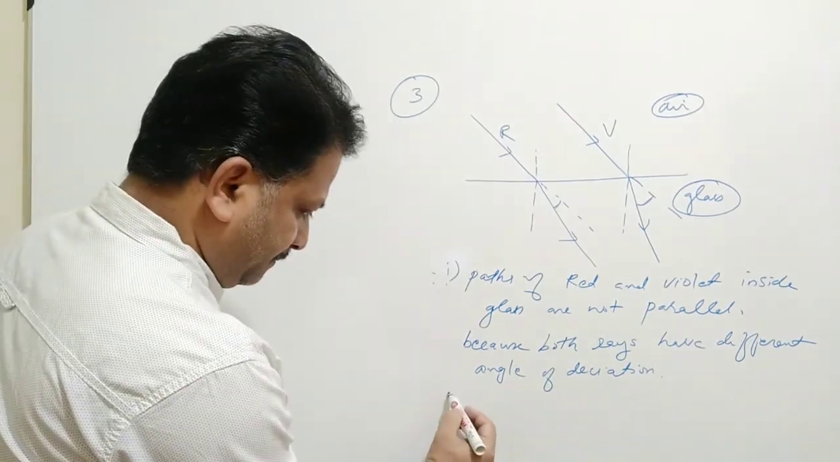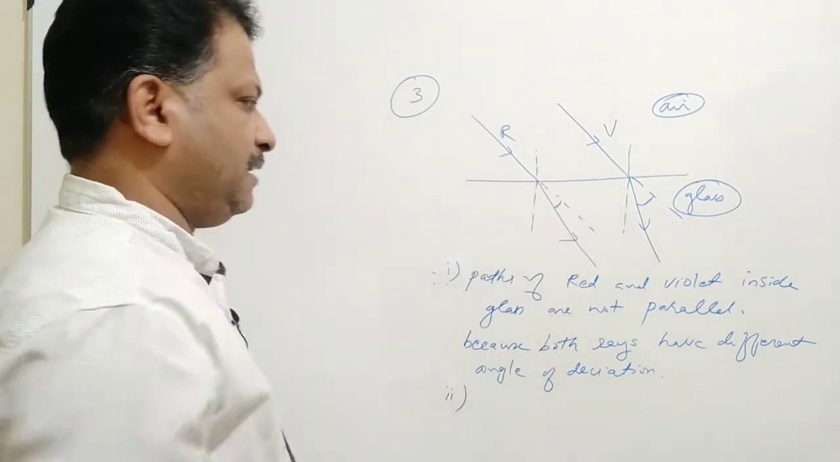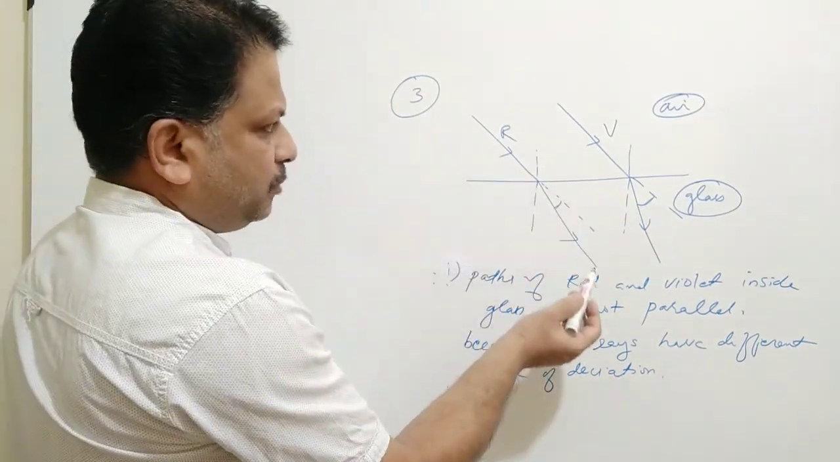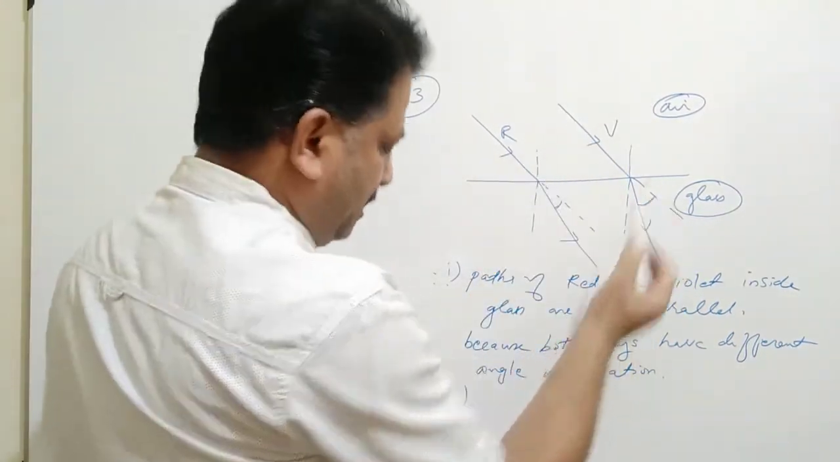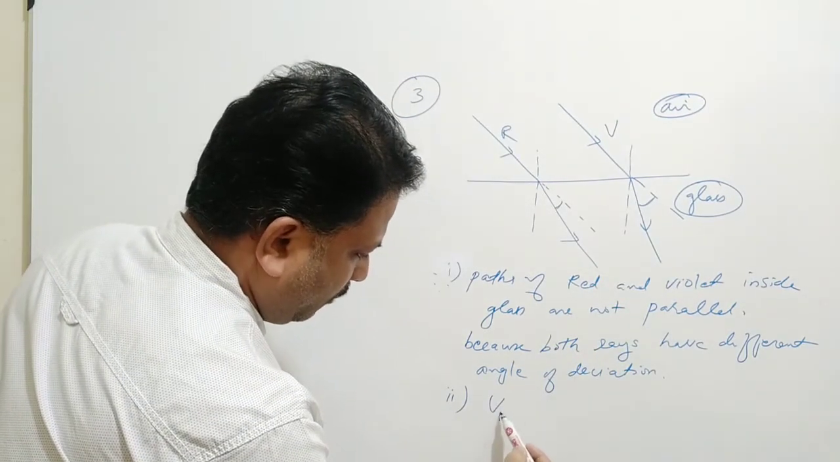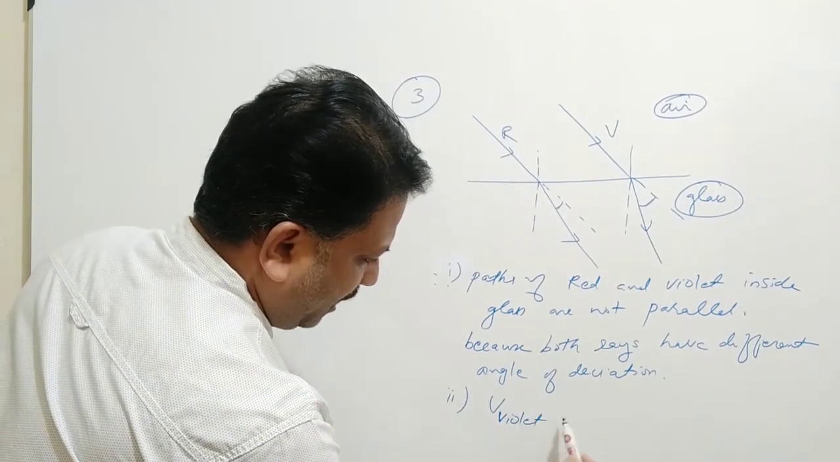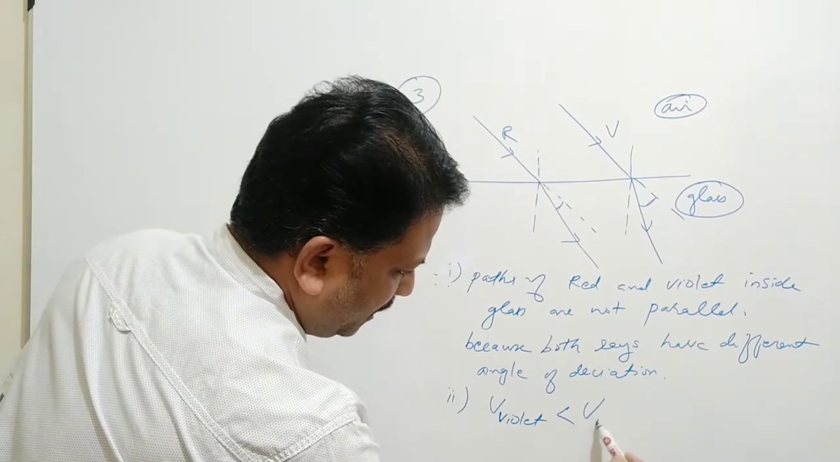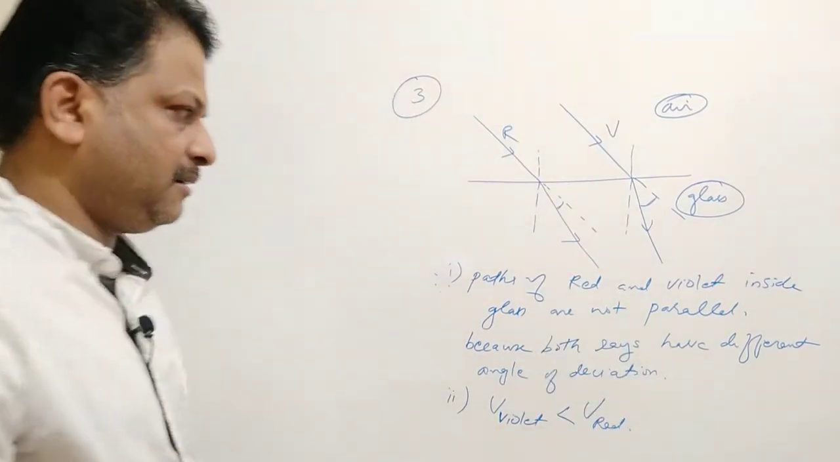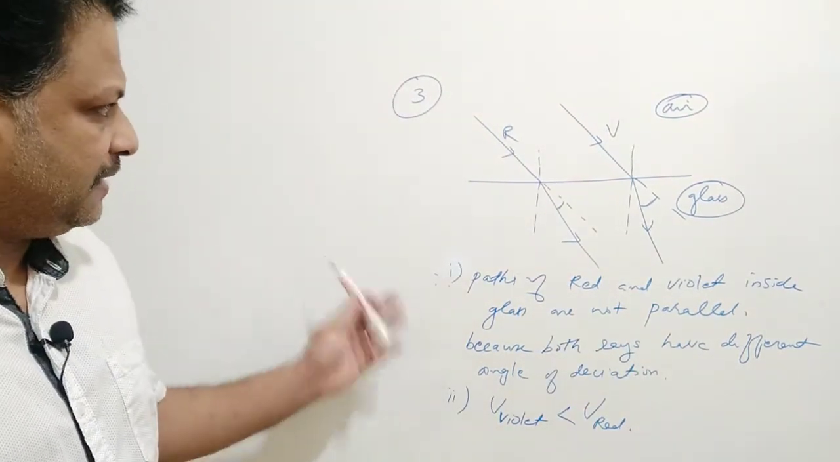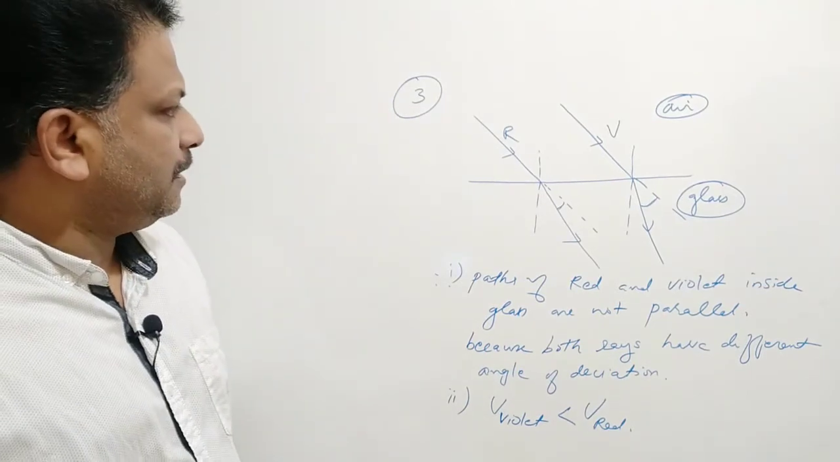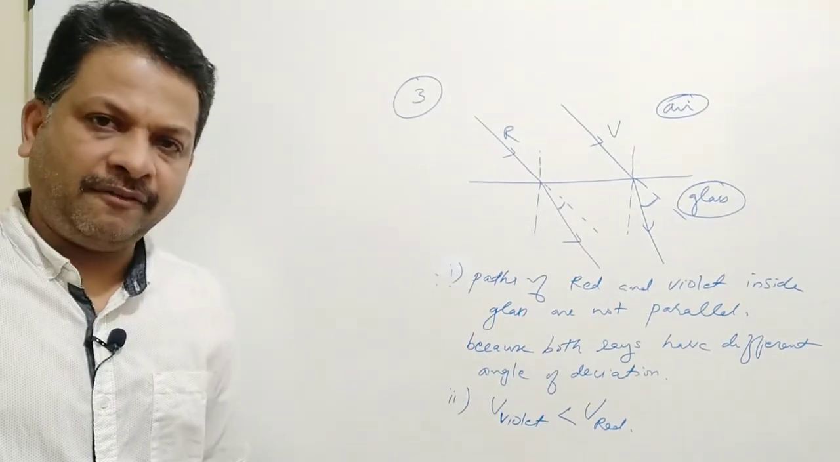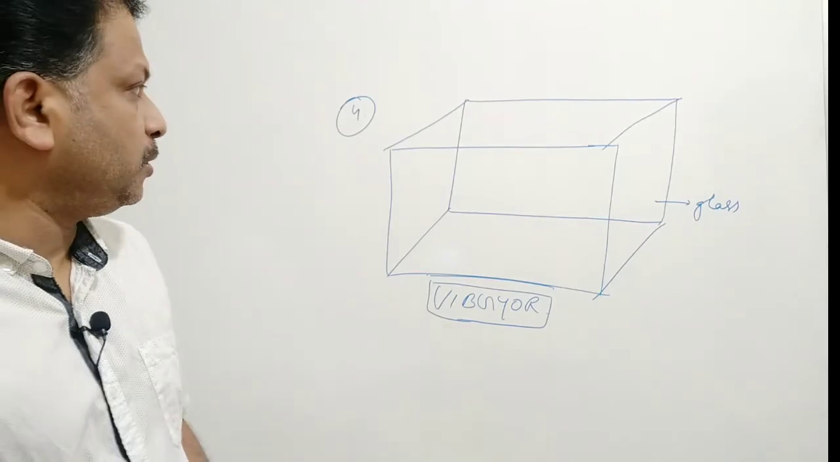Now the second part, that is very simple. Compare the speed of light. You know, red travels with the fastest speed and violet travels with the slowest speed. So we can write speed of violet will be less than the speed of red. Clear? Okay. So the second part is also over. So this is how we can attempt this kind of questions. Okay. Now moving on to question number 4.